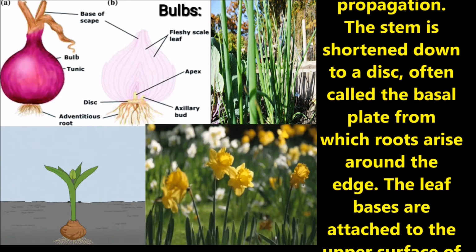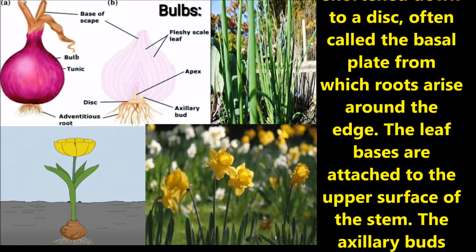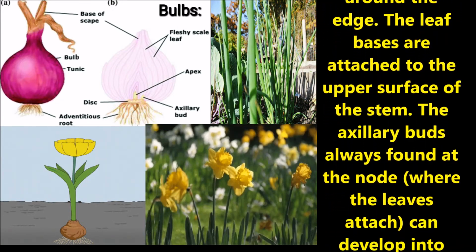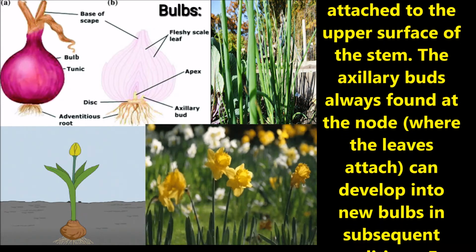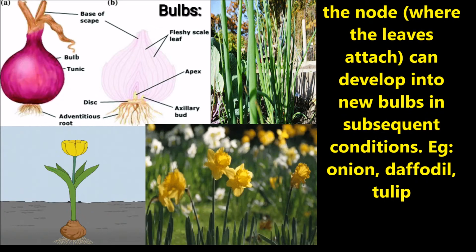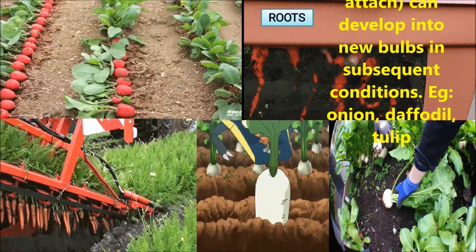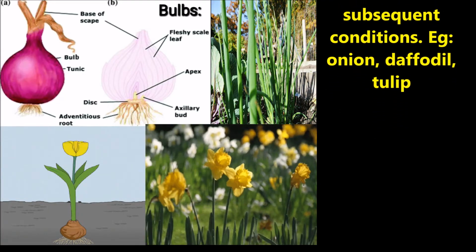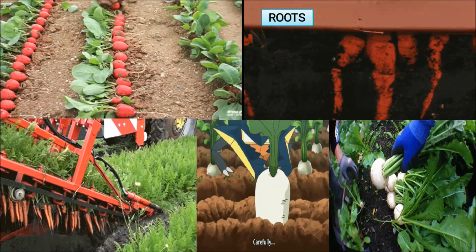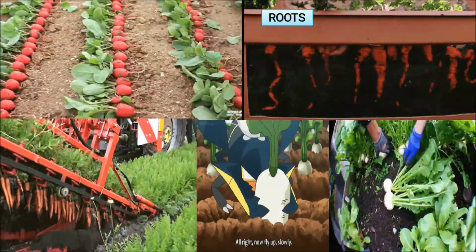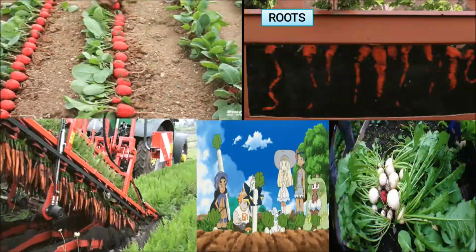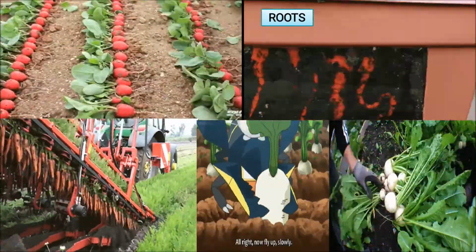The stem is shortened down to a disc, often called the basal plate, from which roots arise around the edges. The leaf bases are attached to the upper surface of the stem. The axillary bud, always found at the node where the leaves attach, can develop into new bulbs in subsequent conditions. Vegetables like carrot, beetroot, turnip and radish come under food-storing roots, which are capable of producing a new plant.